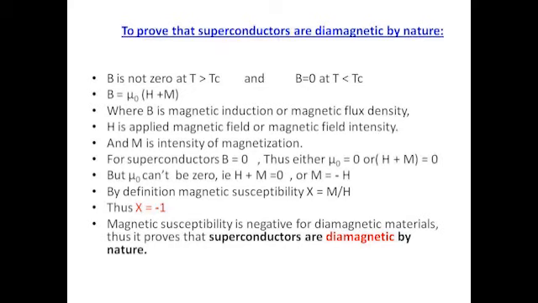H plus M should be 0, that is H is equal to minus M, or M by H is a negative quantity. That means the susceptibility is negative and the superconductor is a perfect diamagnet.